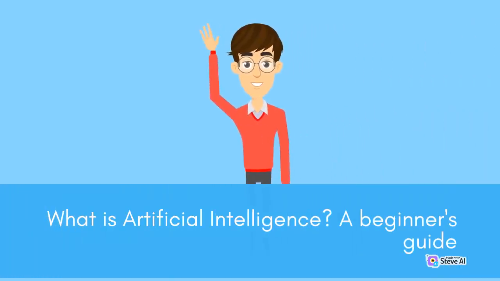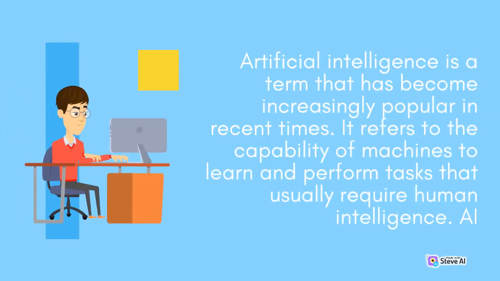What is artificial intelligence? A beginner's guide. Artificial intelligence is a term that has become increasingly popular in recent times. It refers to the capability of machines to learn and perform tasks that usually require human intelligence.